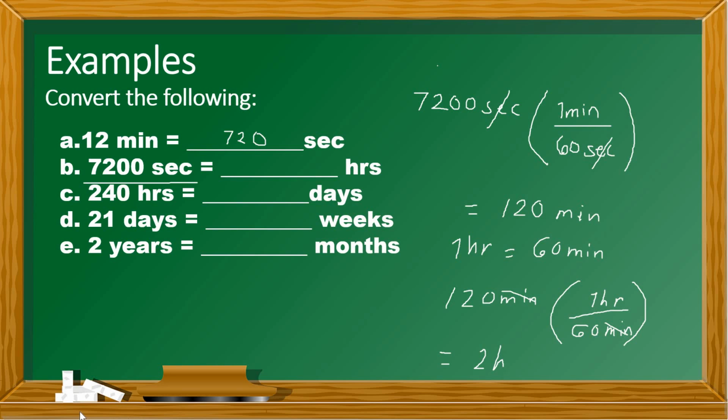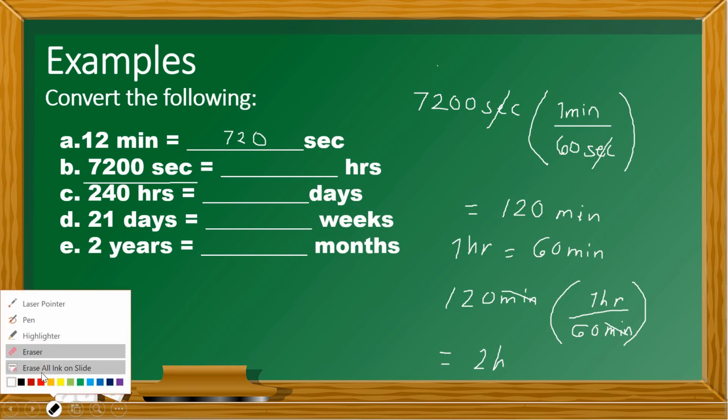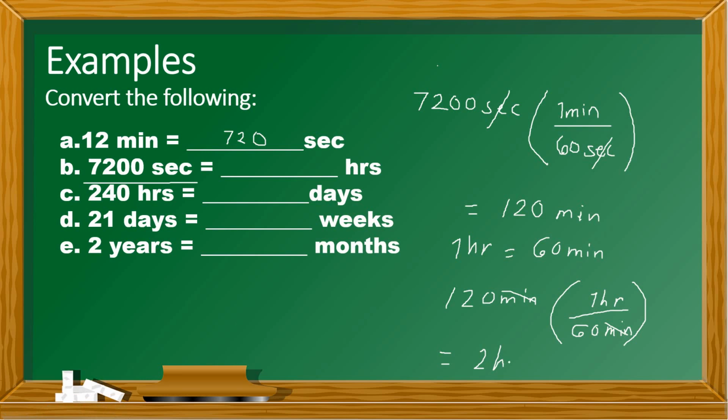You see? It's very easy. So long as you know the formula that you're going to use, you won't have a hard time. So that's 2 hours, our answer for letter B. If they ask you what is 7,200 seconds in hours, your answer is 2.